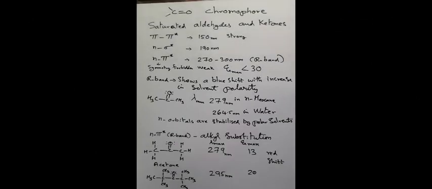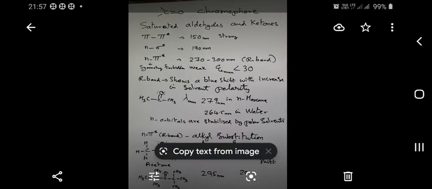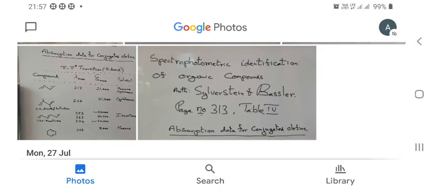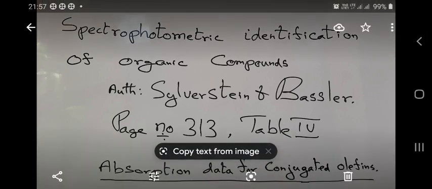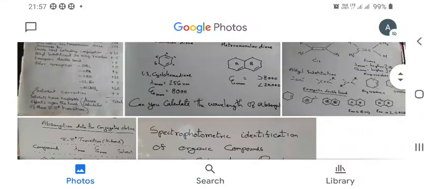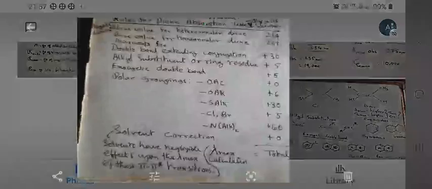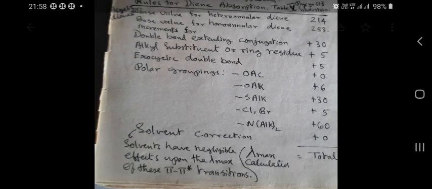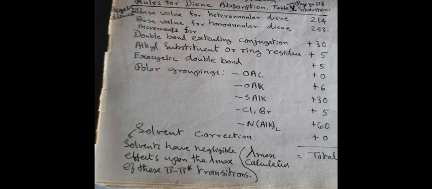Now let us recall once again. I have to find the correct slide, please wait. Yes. So according to the Woodward-Fieser rule, the base value for cyclic diene, acyclic diene, heteroannular diene is 214 nanometers.